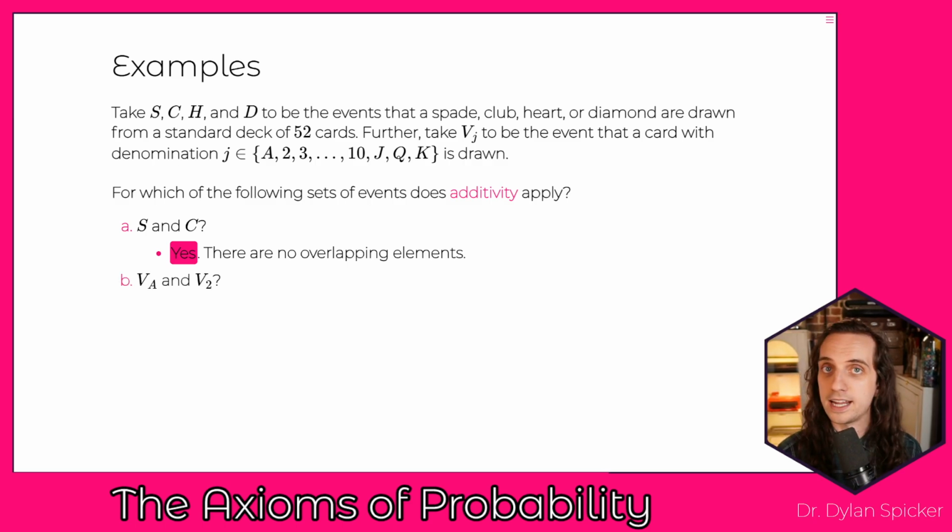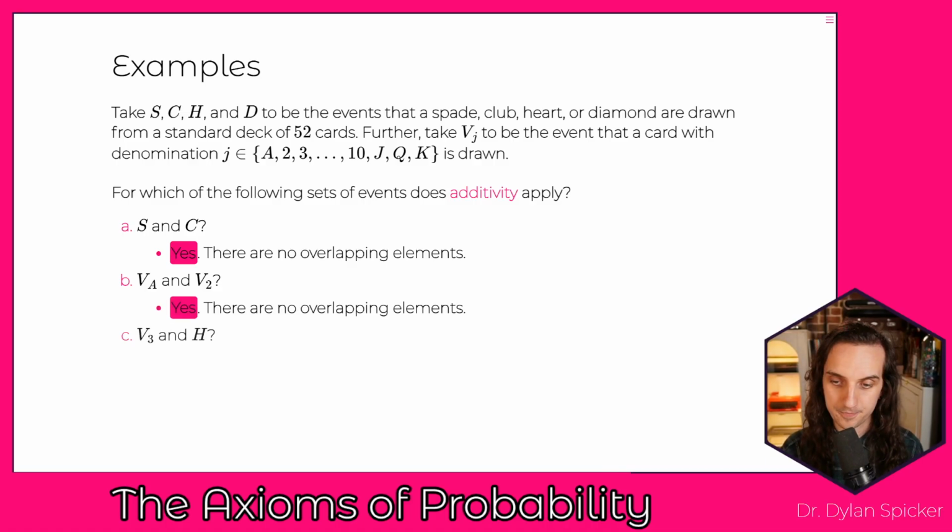What about V_A and V_2? We're asking ourselves, are there any cards that are both aces and 2s? And there is no card that's an ace 2. If you're an ace, you're not a 2. If you're a 2, you're not an ace. And so as a result, additivity is going to apply here.